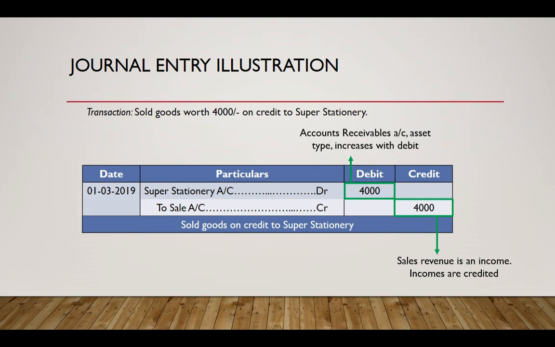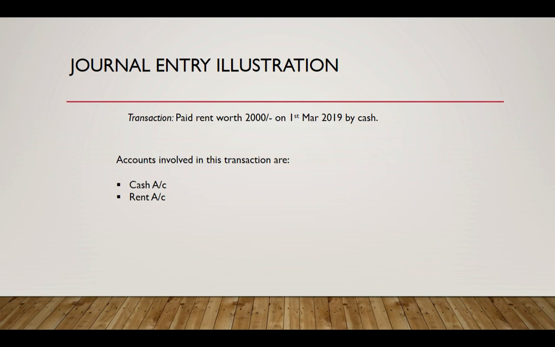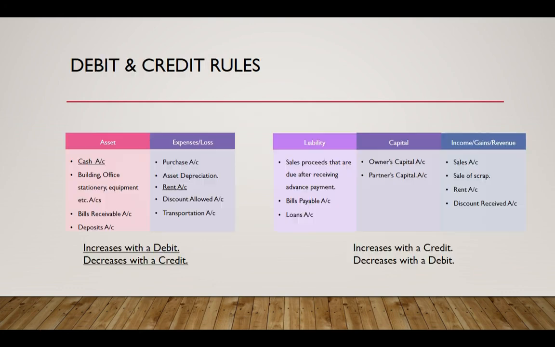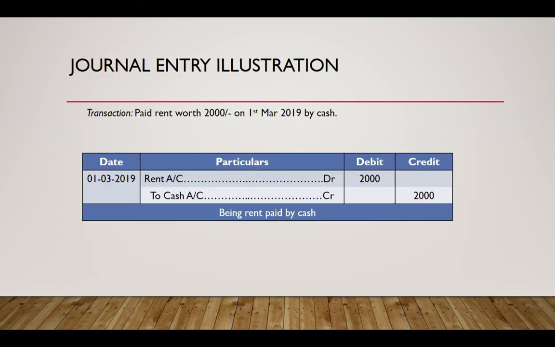Now let's proceed towards the next transaction. In this transaction, we are making a payment towards rent, and the accounts involved are the cash account and the expense account, which is the rent account. We know that expenses like rent increase with a debit, and to denote a decrease in cash, we decrease the cash account by a credit. Accordingly, we pass the journal entry as follows. We debited the expense account and credited the cash account.